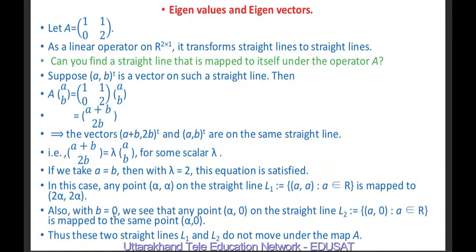Also, if we substitute b equal to 0 here, we are left with a here and 0, so (a, 0) and (a, 0). This is satisfied for lambda equal to 1. So with b equal to 0, we see that any point (alpha, 0) on the straight line L2 equal to {(a, 0) such that a belongs to R} is mapped to the point (alpha, 0). Thus, these two straight lines L1 and L2 do not move under the map A.